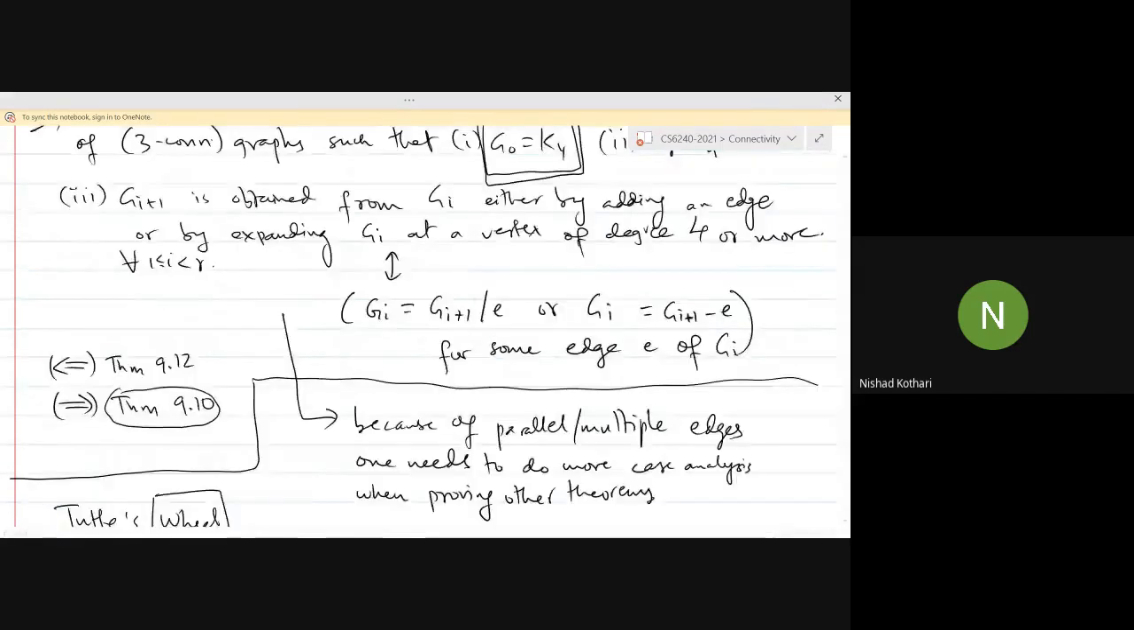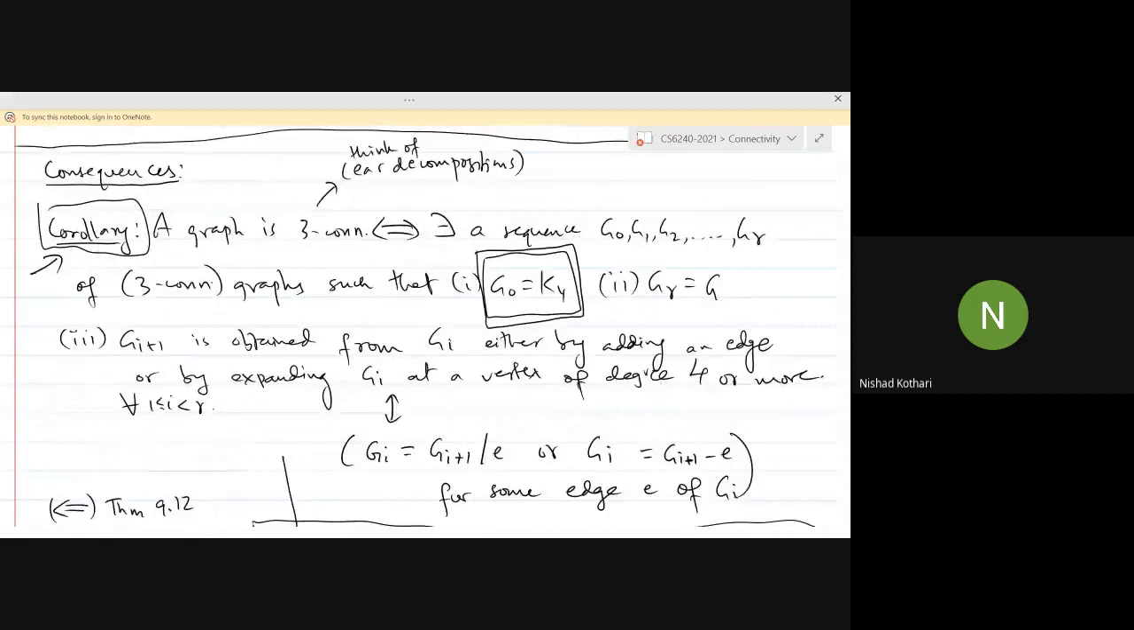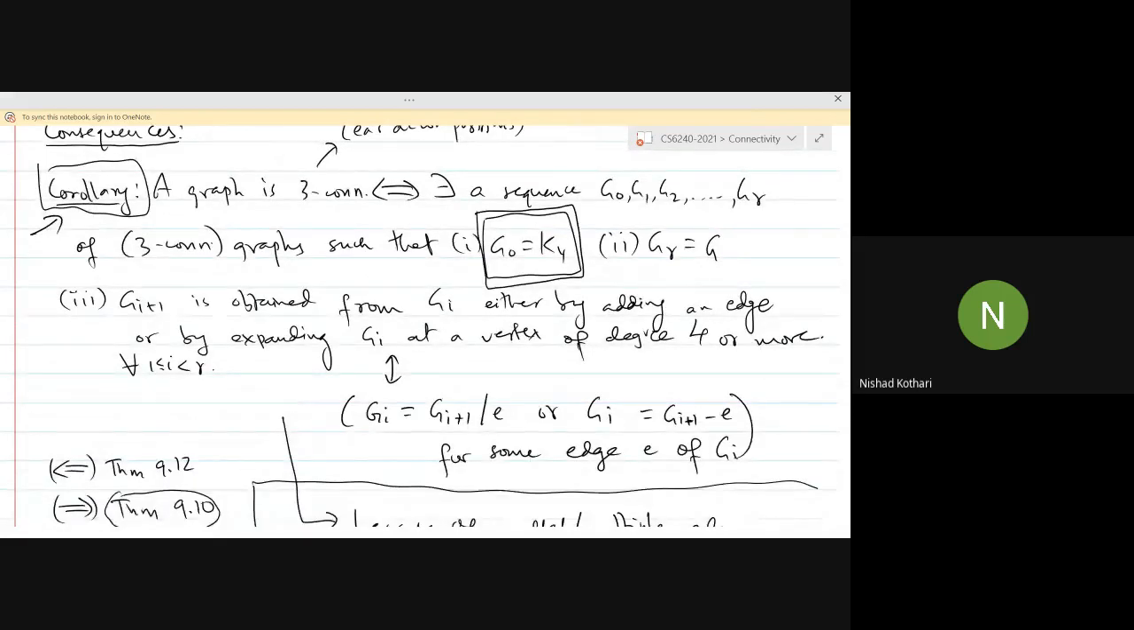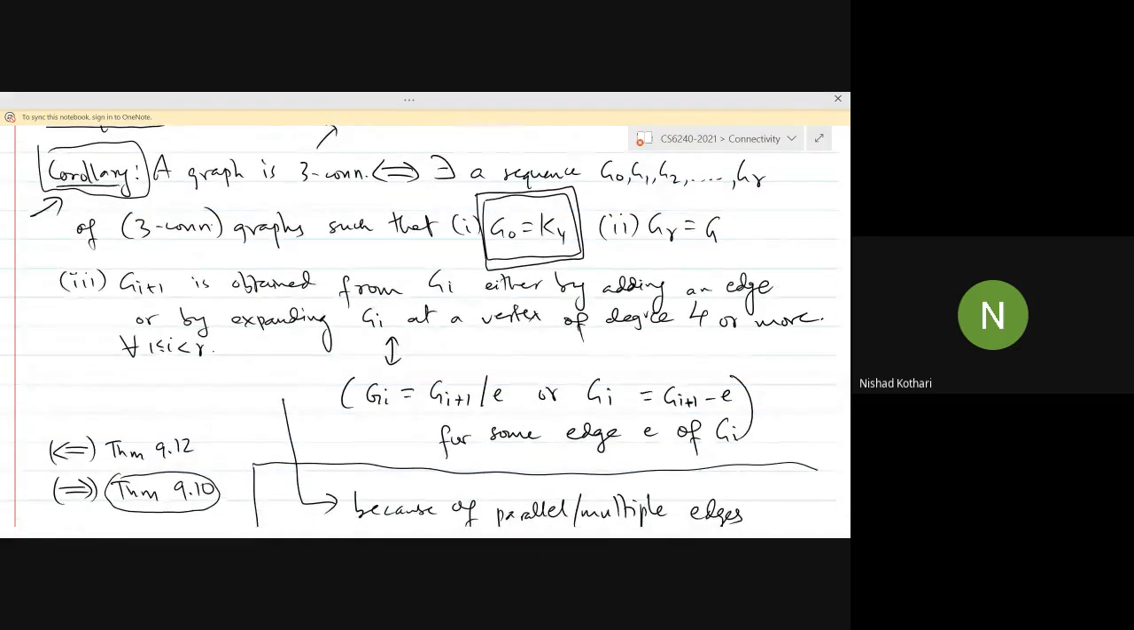We saw these two theorems, one of which was essentially for you to prove on your own, theorem 9.12, which says that if you have a three connected graph, you expand it at any vertex of degree 4 or more, then the resulting graph is also three connected, right? And the converse of that says that in any three connected graph which has at least 5 vertices, you can always find an edge. When you contract that edge, the resulting graph is still three connected. Okay, so this is an induction tool for three connected graphs.